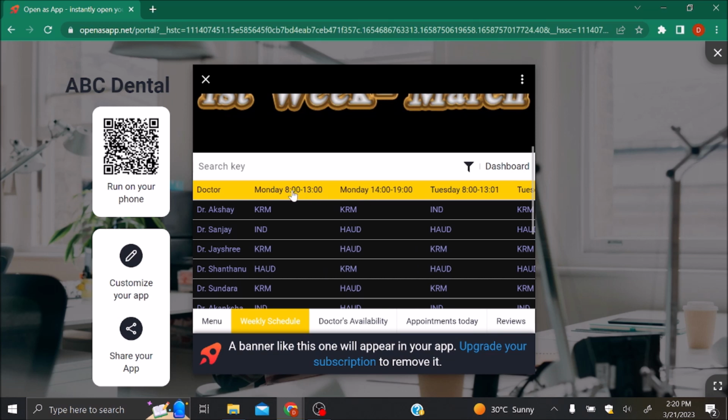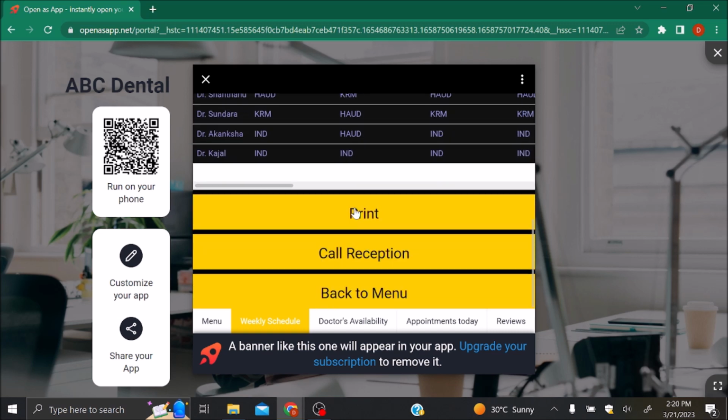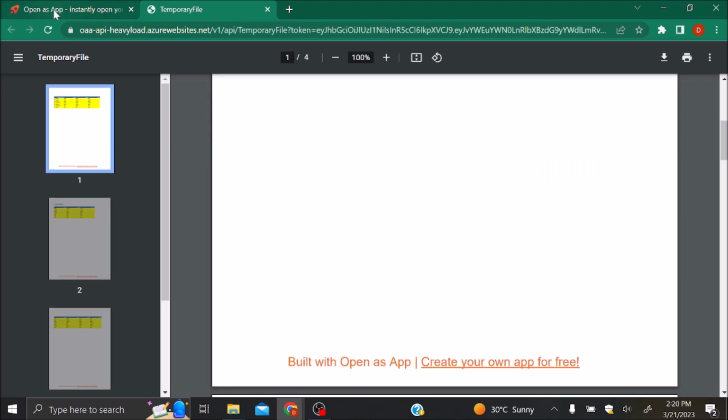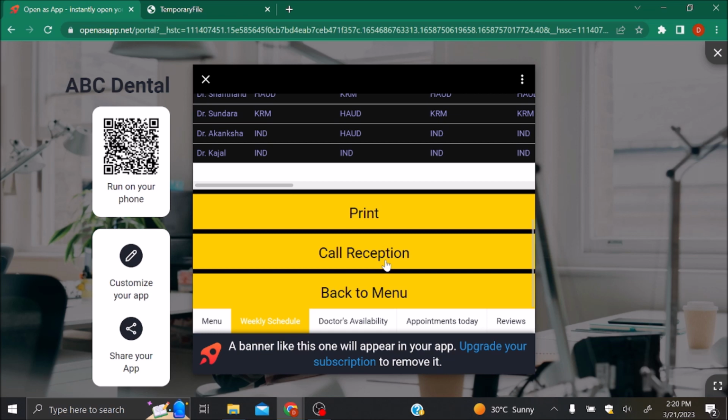So as mentioned earlier, there will be two slots. So for example, Dr. Akshay would be in Koramangala on Monday for the first and the second half, and Dr. Sanjay would be at Indiranagar in the first half and at Horden Road on the second. And there is an option to print this in case doctors would like to have this pasted on the wall so they can look at it while at the clinic. So a PDF is generated and this can be printed as well. And there's also an option to call the reception in case of any disputes. So on the mobile app, once this is clicked, it goes directly to the reception number.